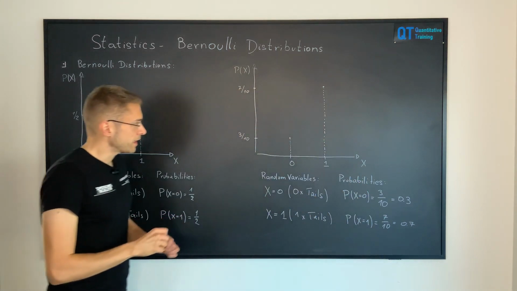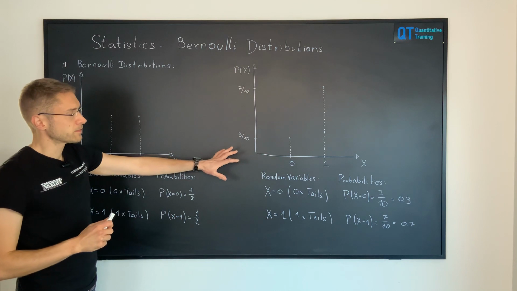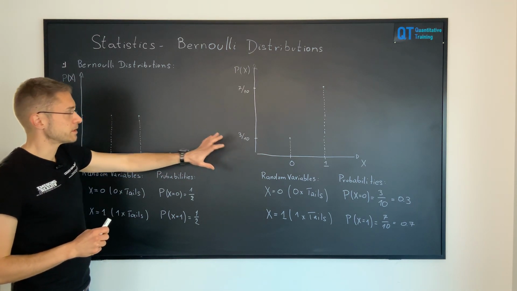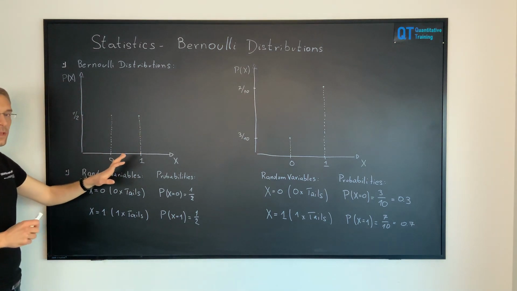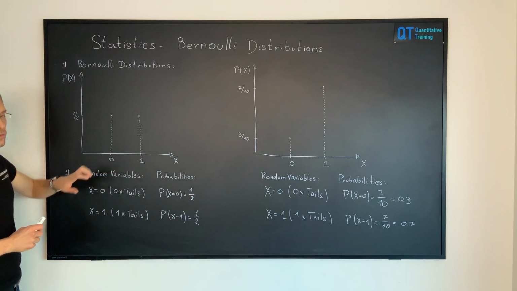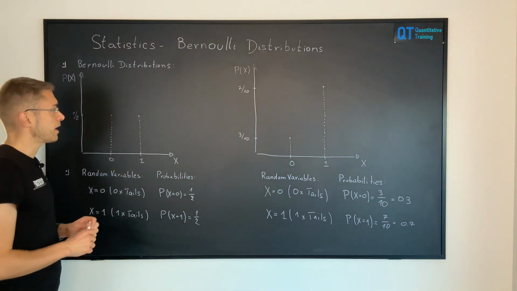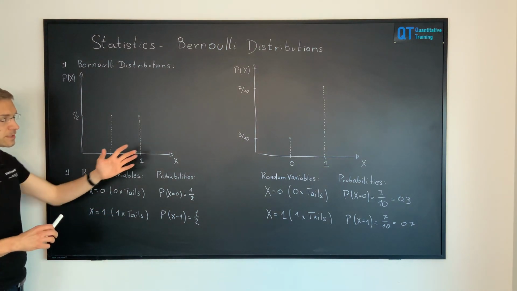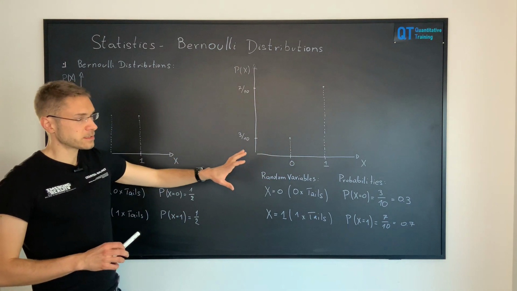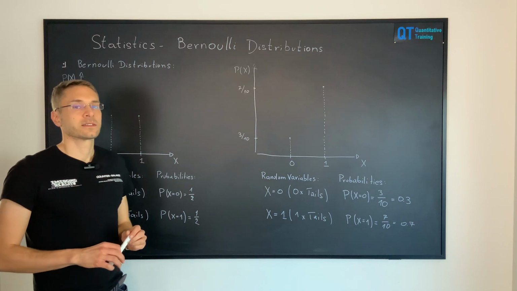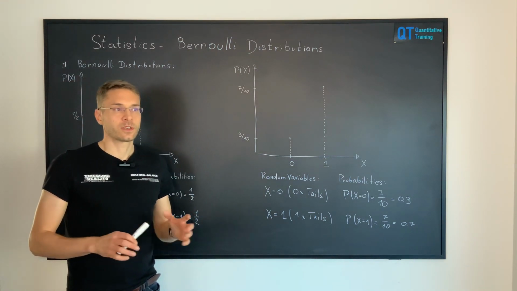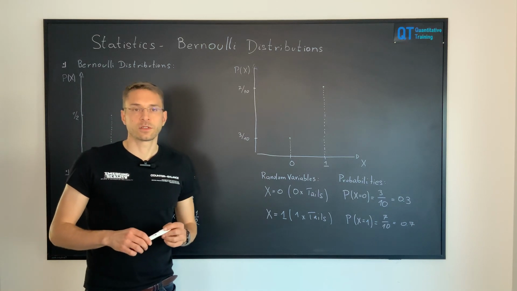This time we see that the probability mass function describing the Bernoulli distribution does not have this symmetric shape like here. By the way, this kind of distribution, where the results for the two random variables are the same, is called a uniform distribution, whereas this is not a uniform one. But what is important is that the sum of the probabilities always ends up at 1, because all the outcomes have to be taken into account and sum up to a total probability of 100%.